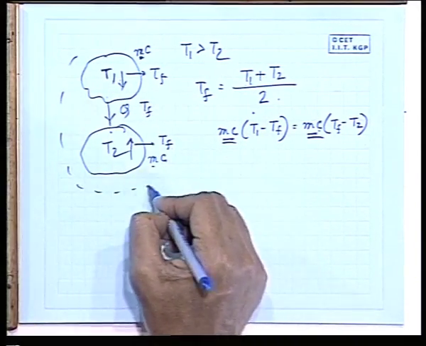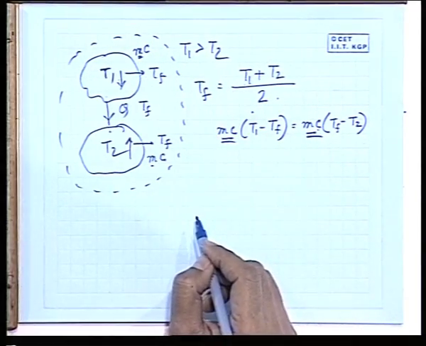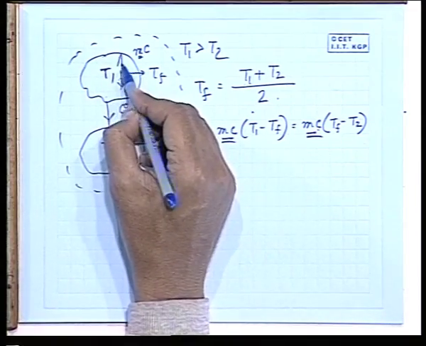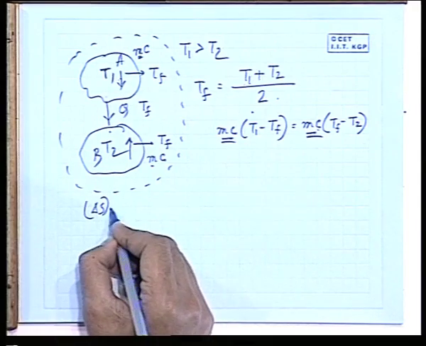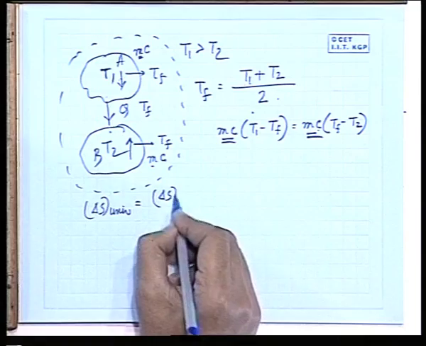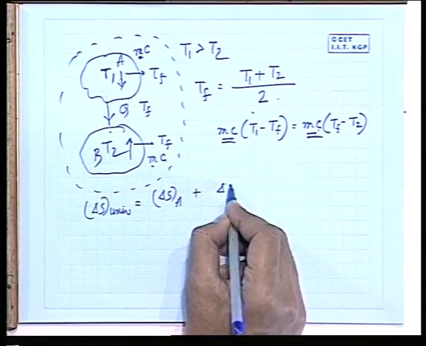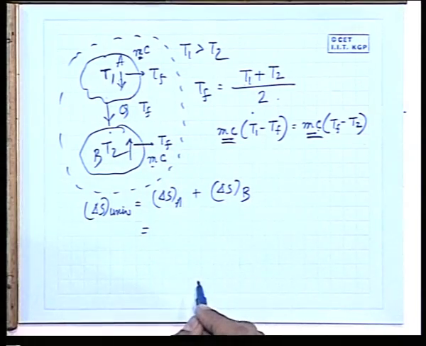Now, what is the universe? Consisting of this, let this body be A, let this body be B. Then you write delta S universe is equal to delta S A plus delta S B. How to find out delta S A now? Tell me. How to find out delta S A?